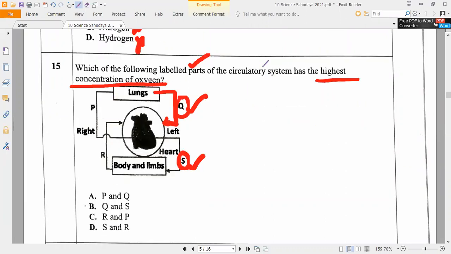Oxygen-rich blood. Ashika? Karthikeyan? Varshini? If you are silent, then what is the use, Dilipan? Oxygenated blood, highest concentration. Oxygenated blood means it comes from the lungs only. Yes or no, Tarani? Yes, sir. From the lungs it will come, and from the left atrium it will go to the left ventricle down. So that is also oxygenated blood, which goes to the body and limbs. So that is Q and S. Yes or no?